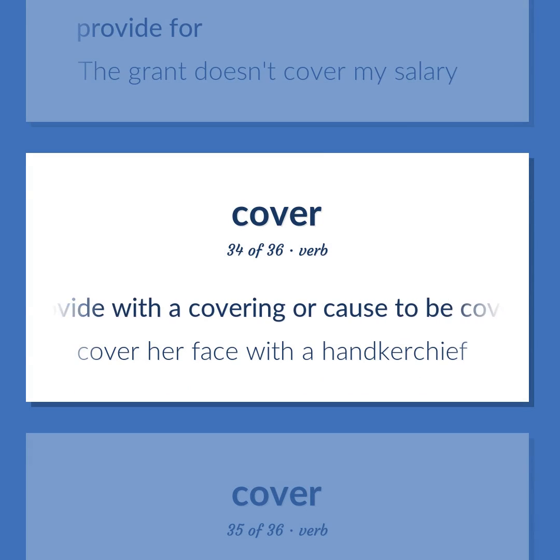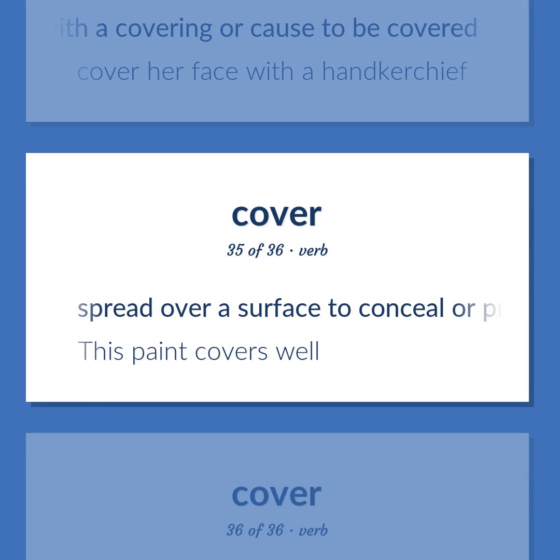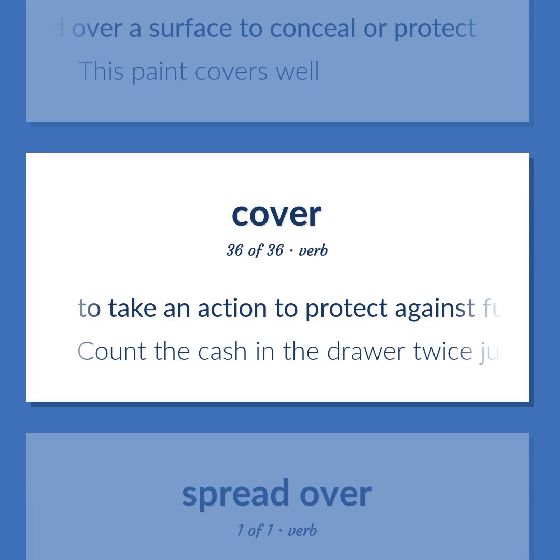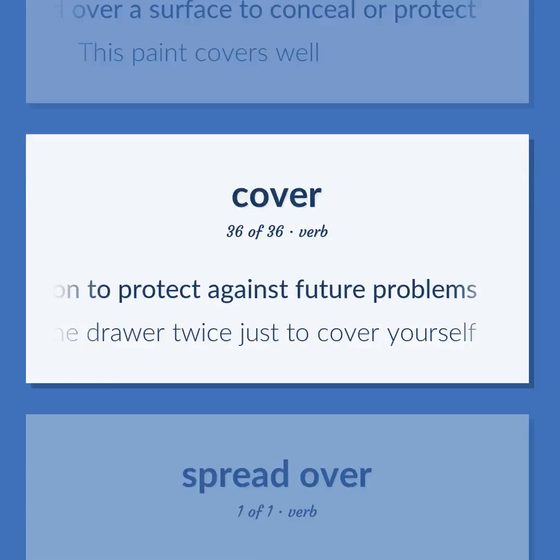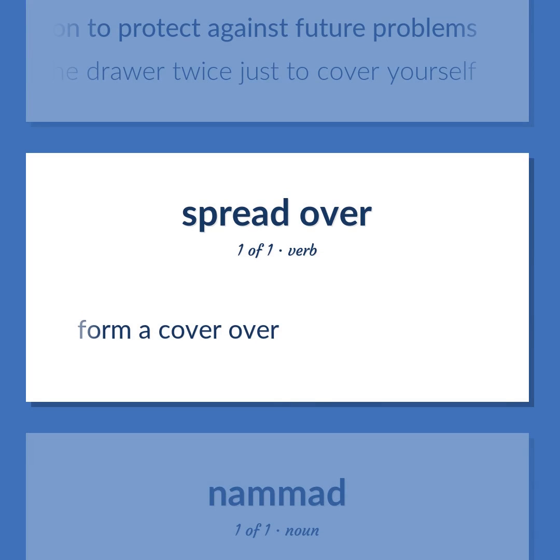Provide with a covering or cause to be covered. Cover her face with a handkerchief. Spread over a surface to conceal or protect. This paint covers well. To take an action to protect against future problems. Count the cash in the drawer twice just to cover yourself. Form a cover over.